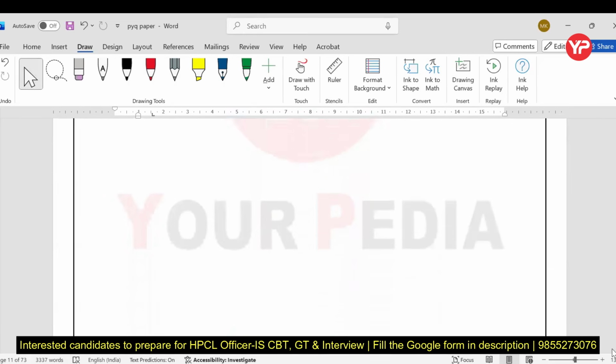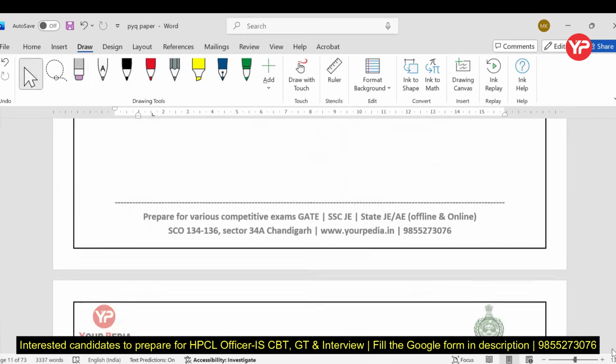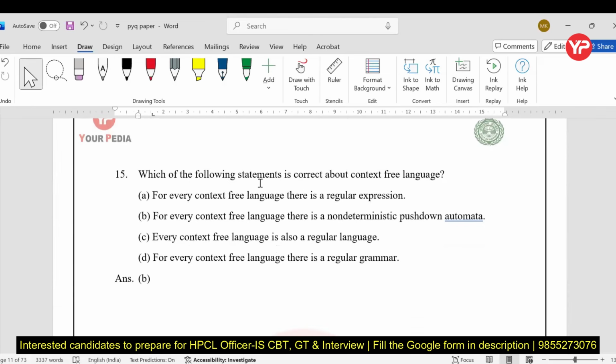Let's talk about the next problem statement. Which of the following statements is correct about context-free language? For every context-free language, there is a regular expression? No, we cannot say. For every regular language, there is a regular expression.